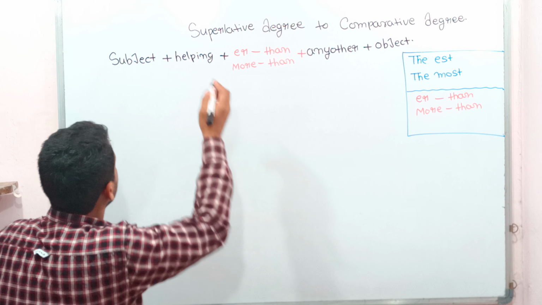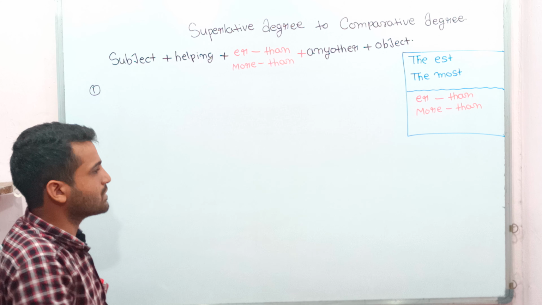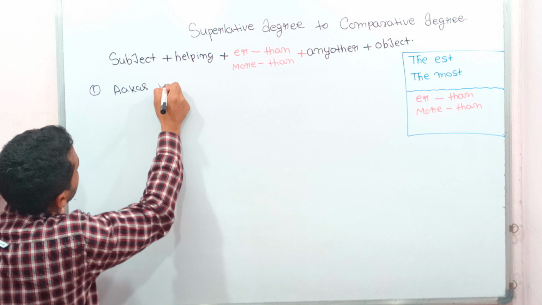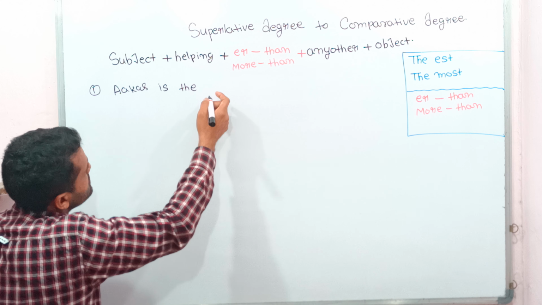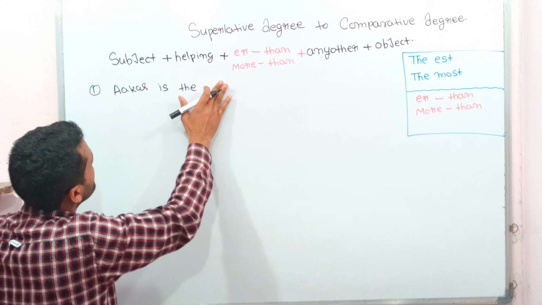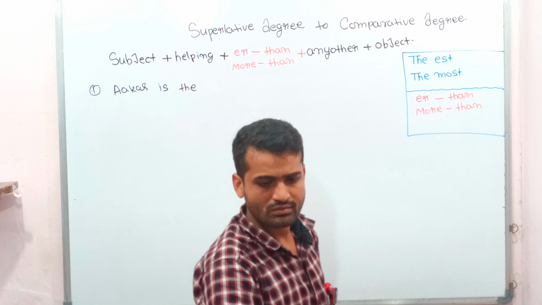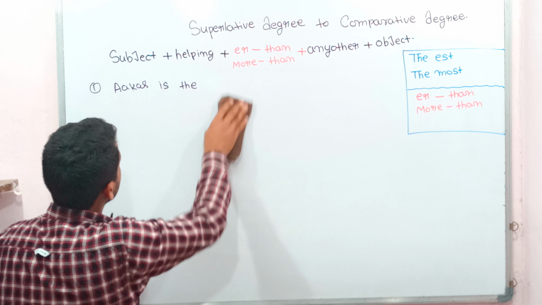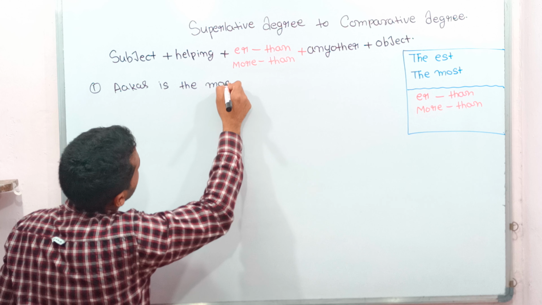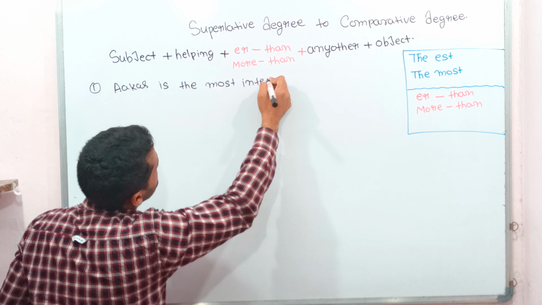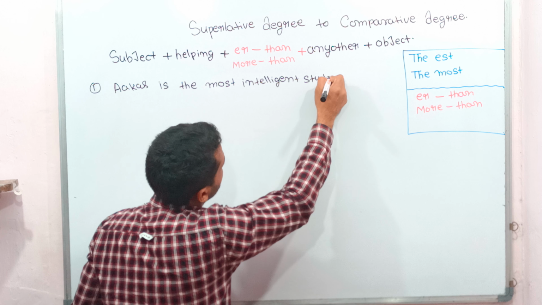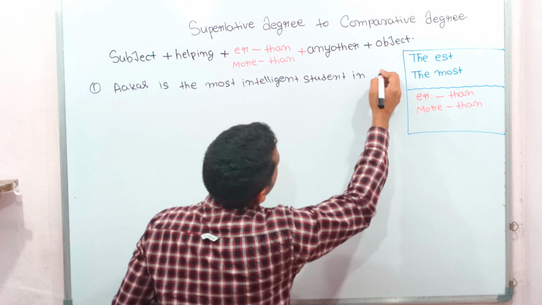Suppose the first example, I shall write this sentence: Akash is the most intelligent student in the class.